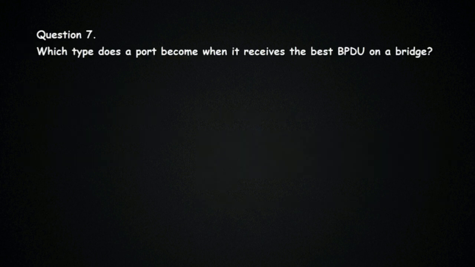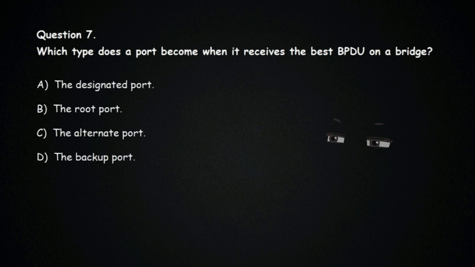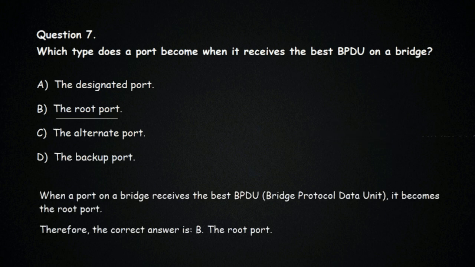Question 7. Which type does a port become when it receives the best BPDU on a bridge? Options. Answer is B. When a port on a bridge receives the best BPDU, it becomes the root port. Therefore, the correct answer is B. The root port.